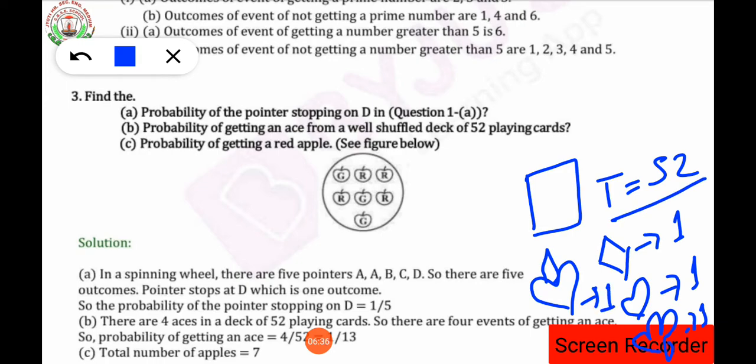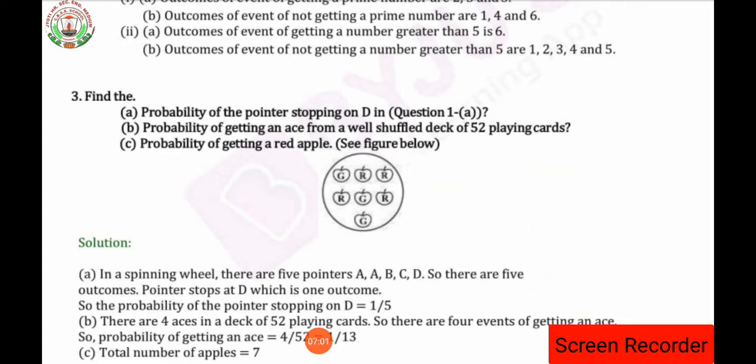Total number of cards are 52, and total aces are 4, isn't it? Now the question asks the probability of an ace from a well shuffled deck of 52 cards. So the probability is number of aces upon total number of cards, that is 4 by 52. Have you understood up to here?